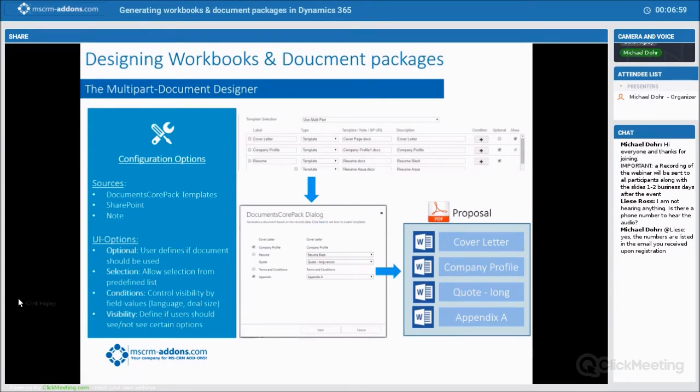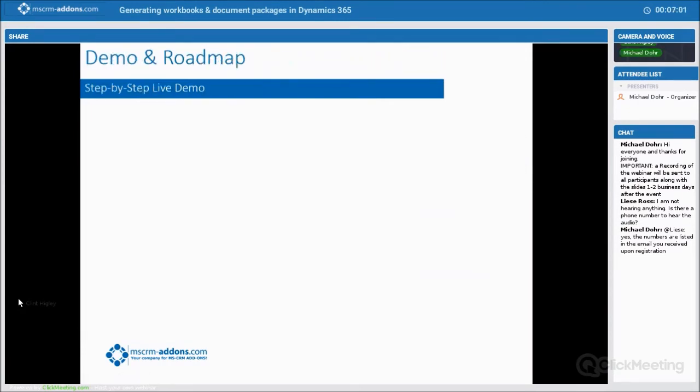So today, in our demo, we're going to do an overview of the Multipart Designer. We're going to take a look at a step-by-step configuration of a welcome package and how that's done, and then show a few examples here. So let me go ahead and flip over to my demo system.